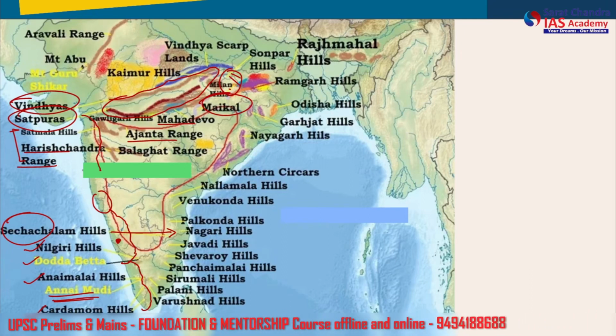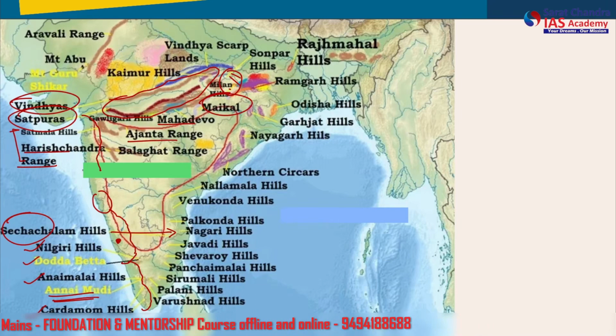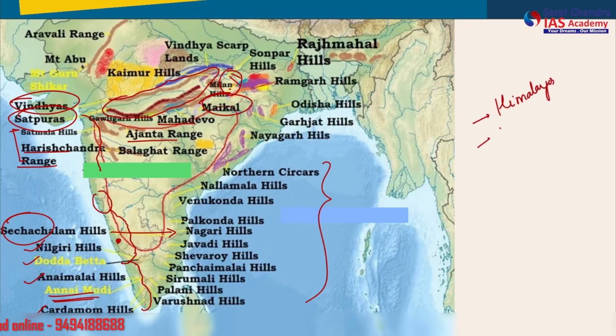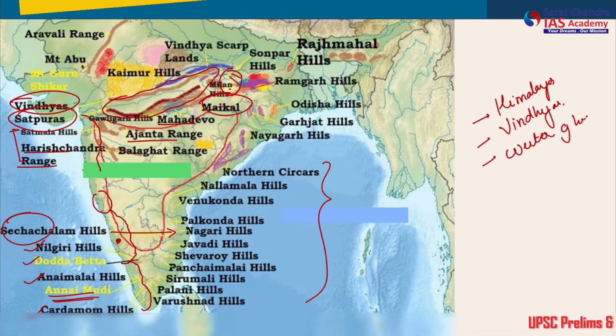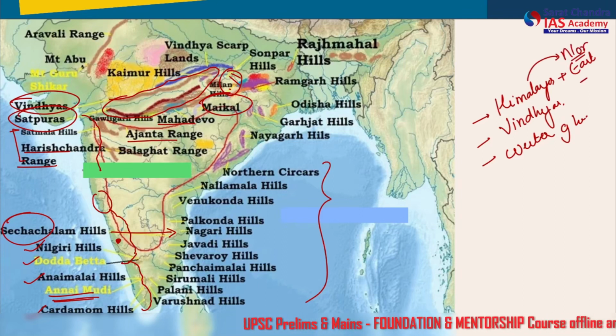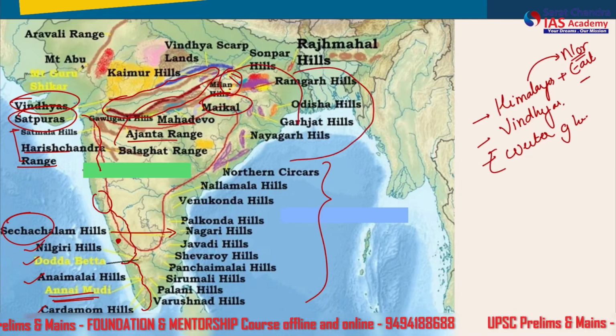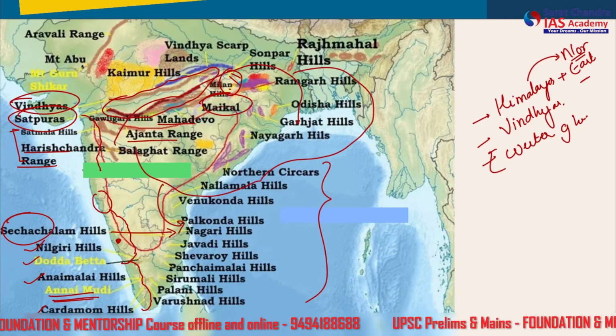Let's move forward. We will not be talking about these hills. We've already covered the Himalayas, so you can watch that lecture. We have already covered the Vindhyachals. And in today's lecture, we'll be covering the Western Ghats. If you remember, along with the Himalayas, we have already covered the eastern mountain ranges and northeastern mountain ranges, Patkai, etc. So today we'll just be covering the Western Ghats. After that we'll move on to the central mountain ranges and the eastern mountain ranges, and then finally to the Eastern Ghats.